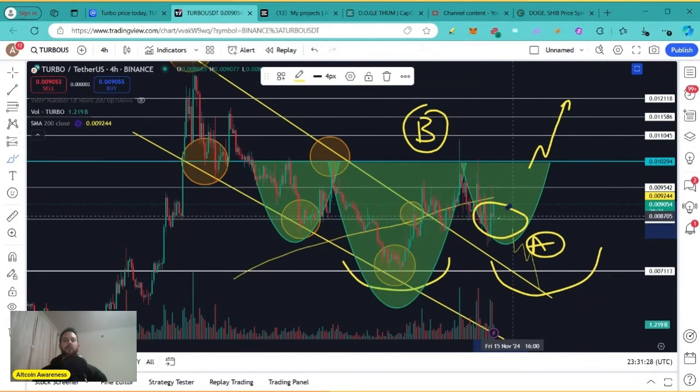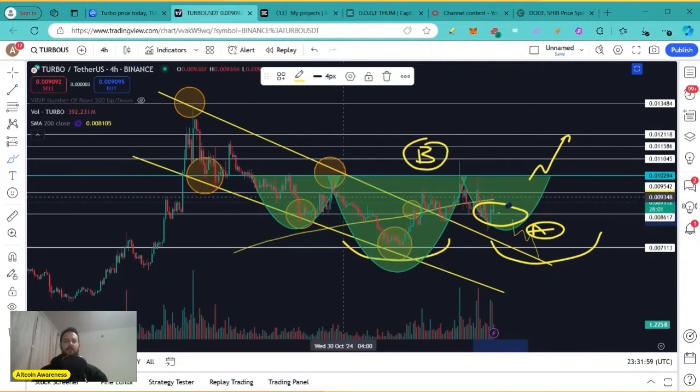For those of you who want to trade idea B in a more safe manner, you should wait until the price action breaks above the neckline, buy the breakout, buy the retest if it happens, and wait for a continuation move to the upside so you can take at least some profits. The target of this head and shoulders pattern is all the way up here at 0.01348. That's basically the all-time high. That's the measured move for this pattern.